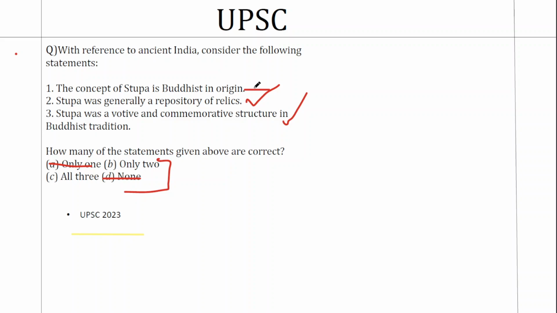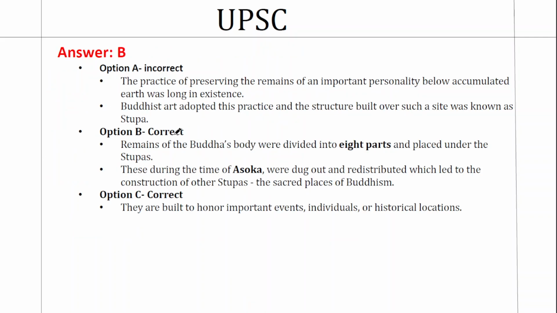Here, as I've told you, exclusivity can be questioned. It can be anything that predates this as well. So let's take it on the negative side and go for the option which is only 2. And if you look at the answer key, that's the right answer. The concept predates it. The practice of preserving remains of important personalities below accumulated earth was long in existence. Obviously, it will be something that predates it because ever since human civilization evolved, people used to do such things.